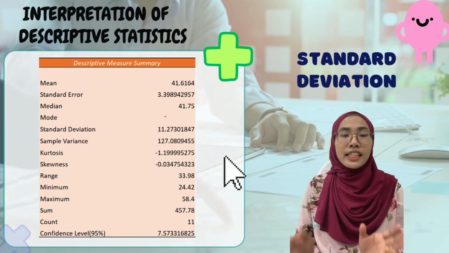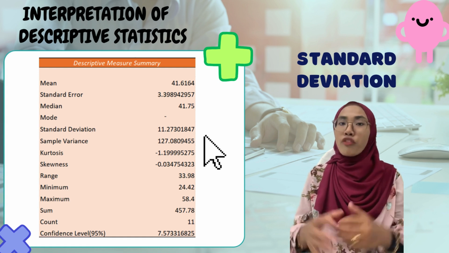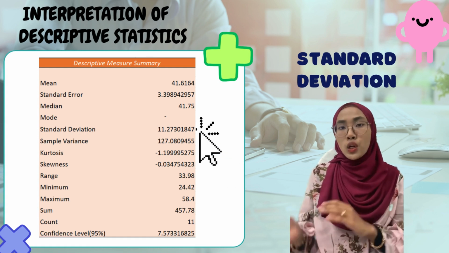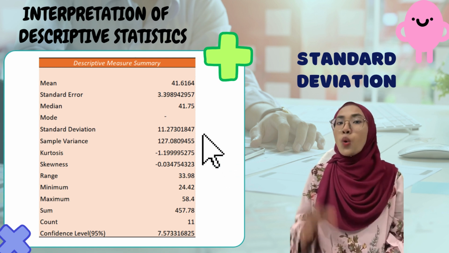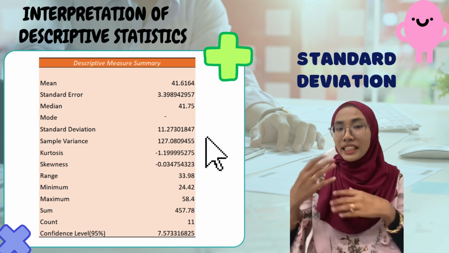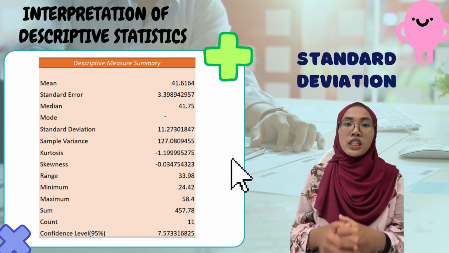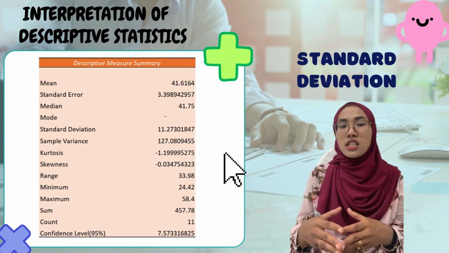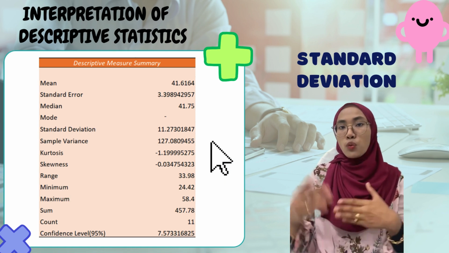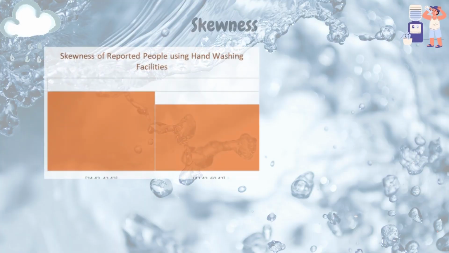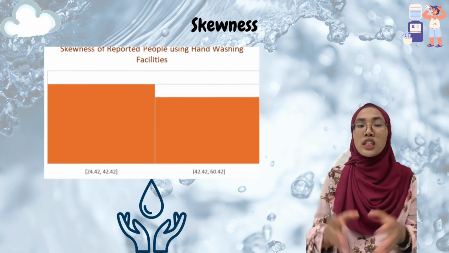Okay, next, standard deviations. Standard deviations are used to determine that amount of variance in a distribution. Low standard deviations indicate that the value are near to the mean, whereas high standard deviations indicate that value are spread out throughout a wide range. The standard deviation and a sample variance for the value is 11.27308147%.